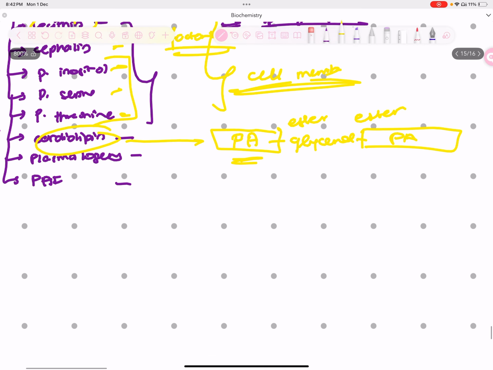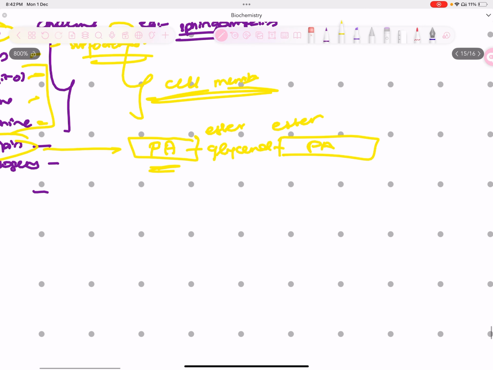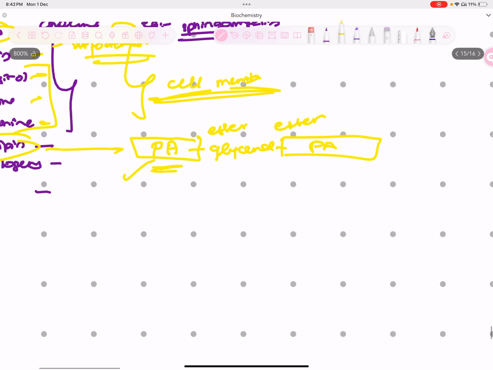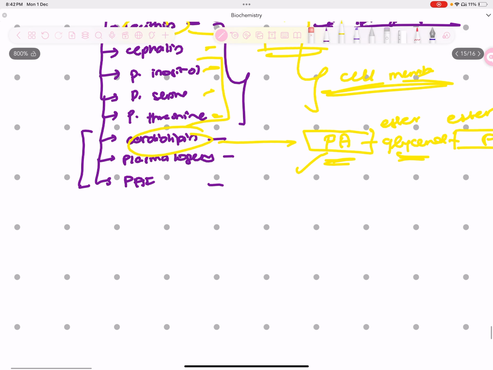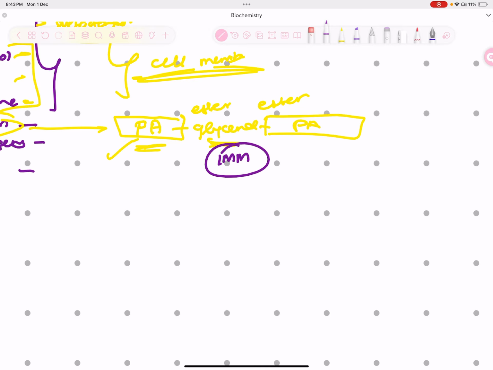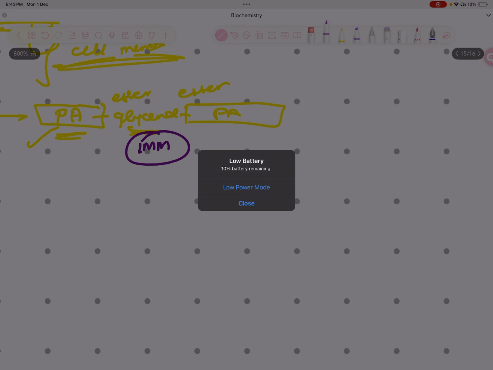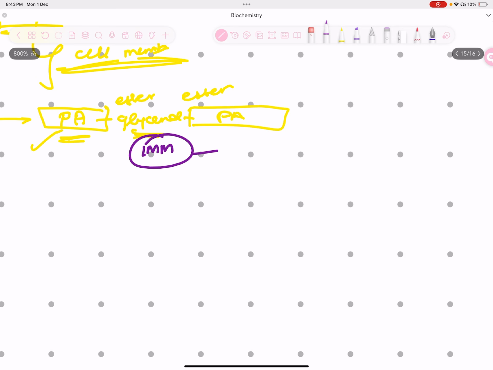Now, cardiolipin is basically two molecules of phosphatidic acid esterified through their phosphate groups to an additional molecule of glycerol. Where is cardiolipin found? It's normally found in membranes, and particularly the inner mitochondrial membrane. And what do you find in the inner mitochondrial membrane? We have the electron transport chain.